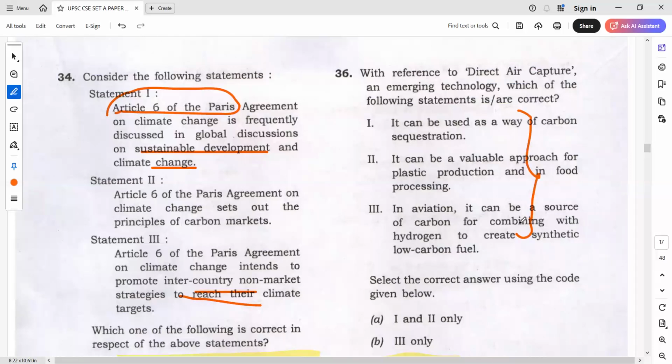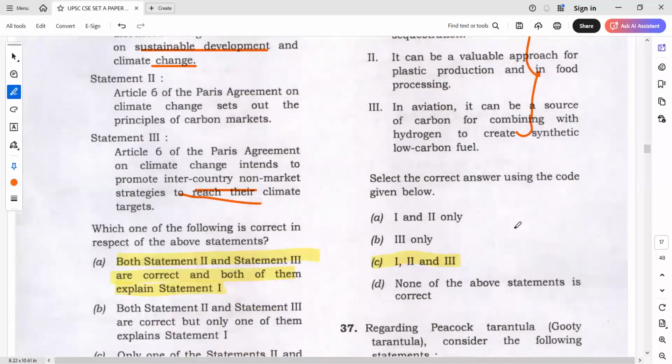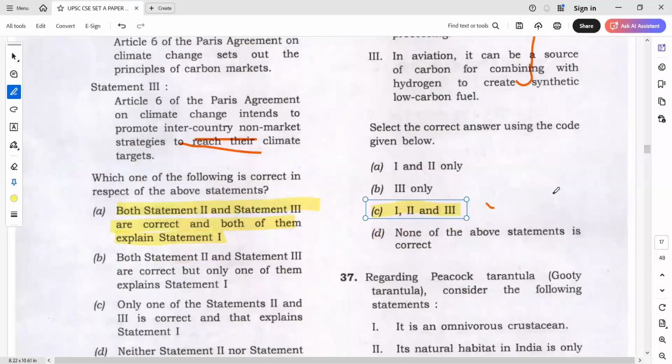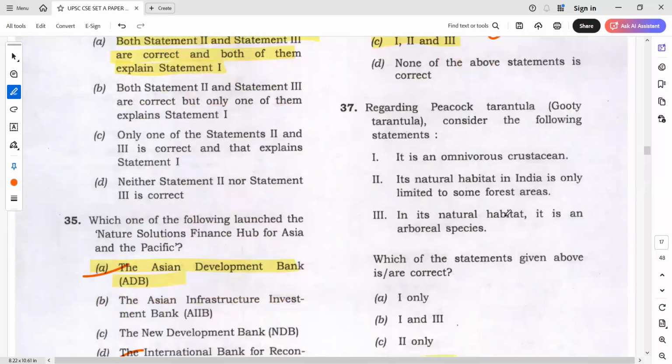There is no negative statement or opposite statement also is not there. So what is the most possible answer? The answer will be 1, 2, and 3. So broad question, already we discussed. There is no negative statement. Answer will be yes. This is a very good question to apply techniques here.